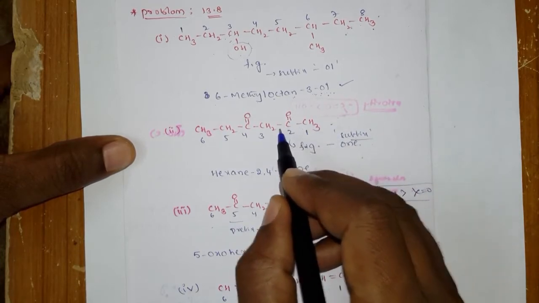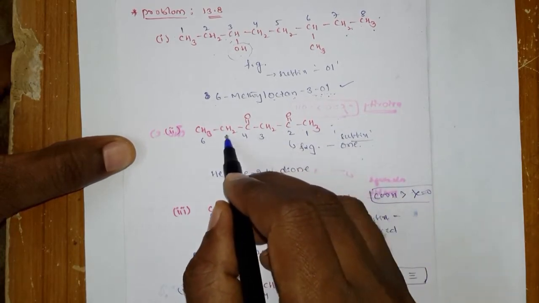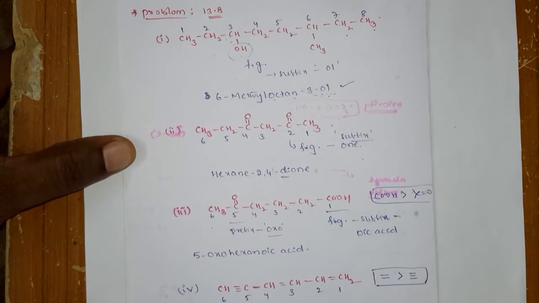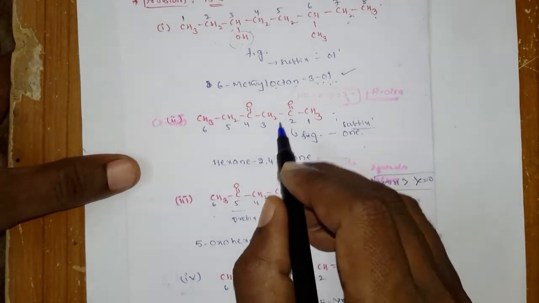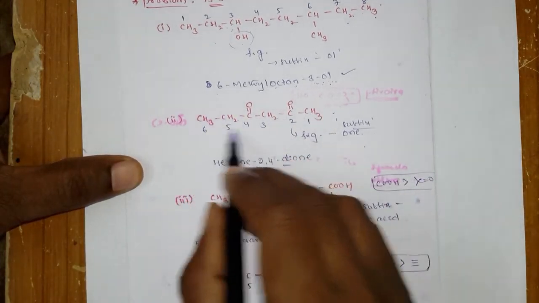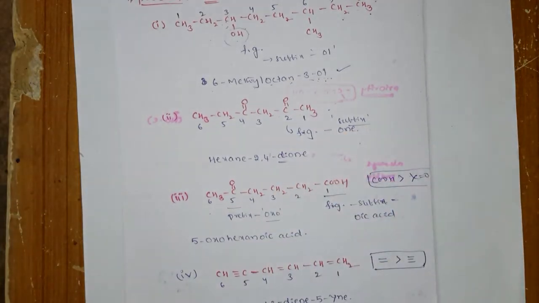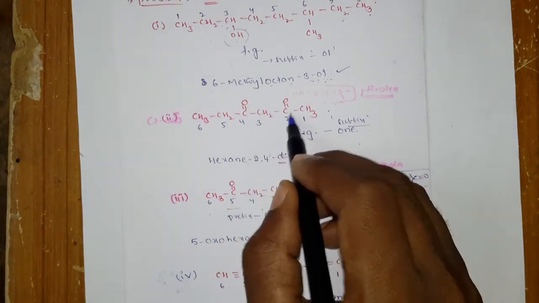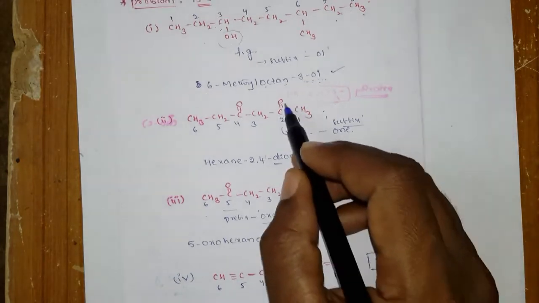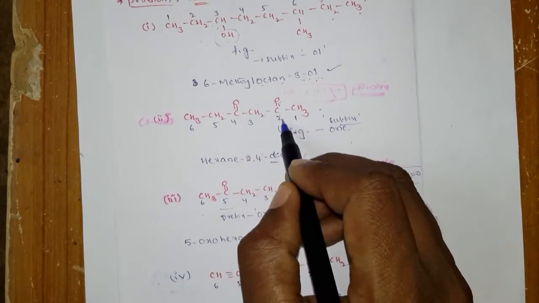Okay, again look at this example: CH3 C double bond O CH2 C double bond O CH2 CH3. First find the parent chain, only the straight chain, and next give the numbering. While giving the numbering, you have to see whether there is any functional group, or more than one. Here there is more than one functional group, but both are the same. Here is a keto and here is a keto.